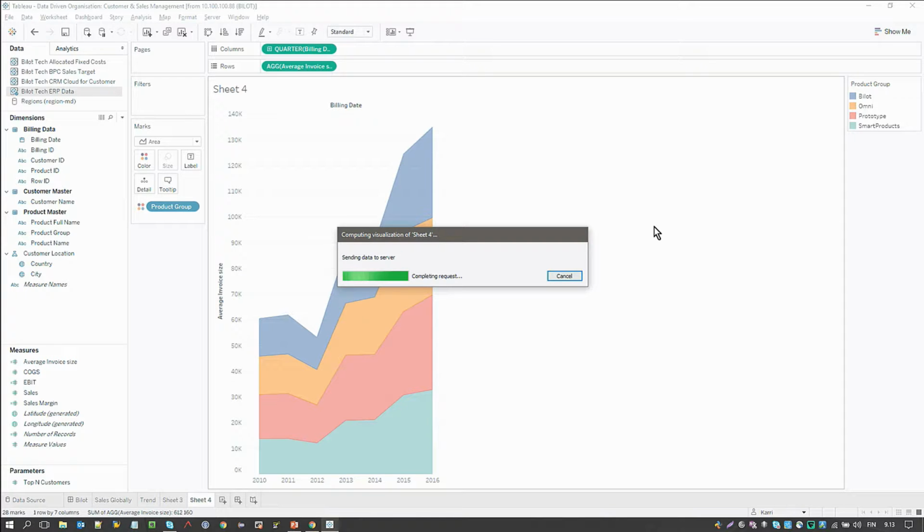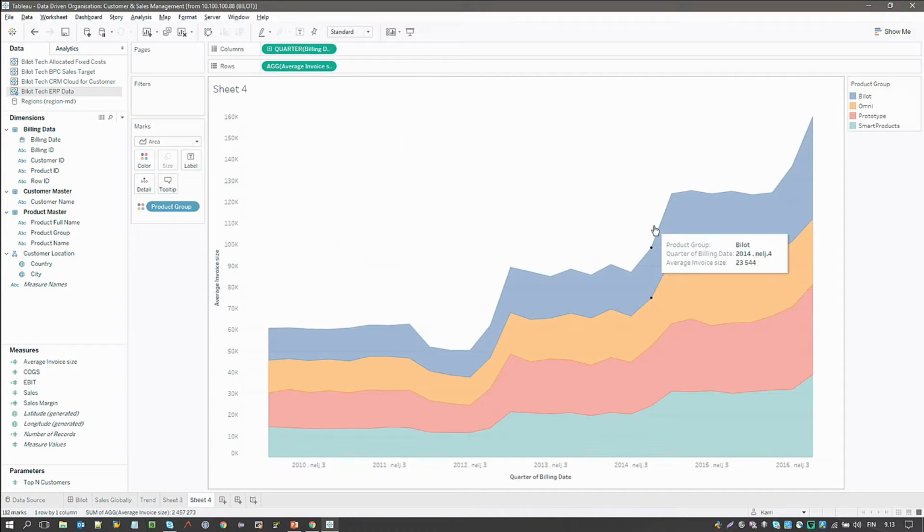Something really interesting here is that if you think about our sales in general, they're going down, but it looks like our average invoice size is constantly growing. So that is something that we have to look into.